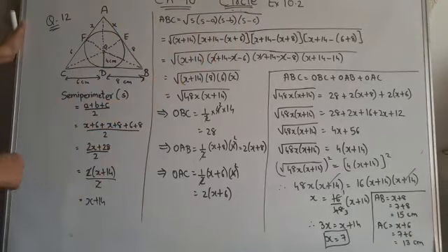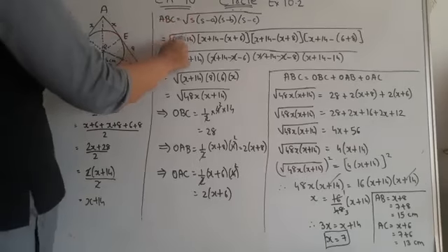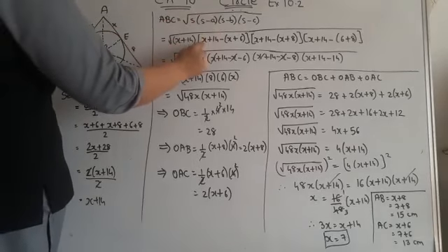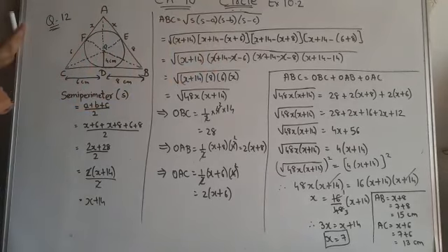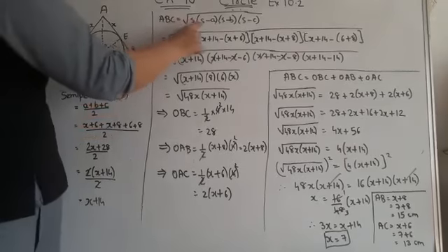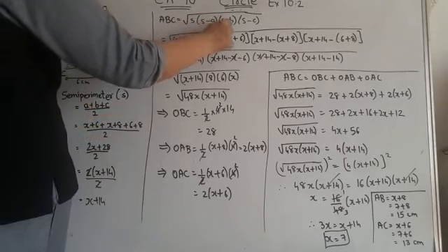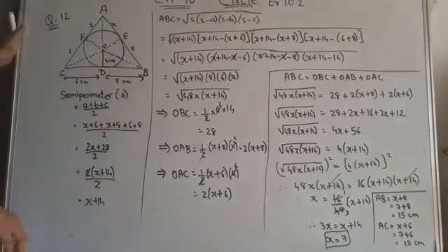S means semi-perimeter. Now S is x plus 14. S minus a: S is x plus 14, and a is x plus 6. b is x plus 8 and c is 6 plus 8. So I simply put in the values of S, a, b and c.